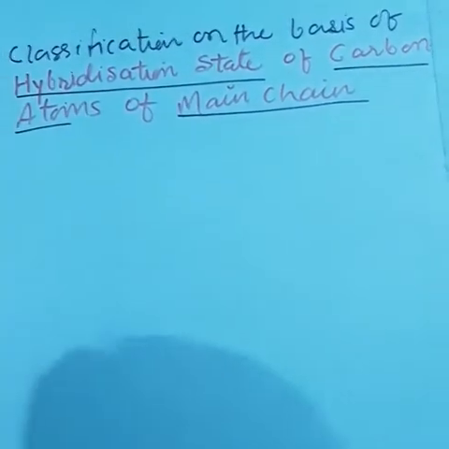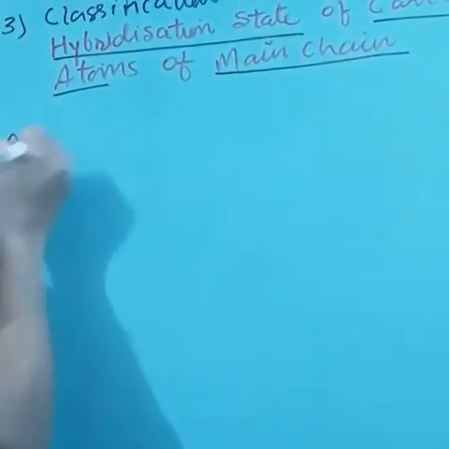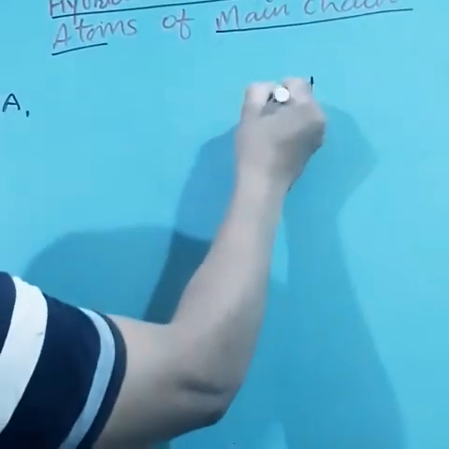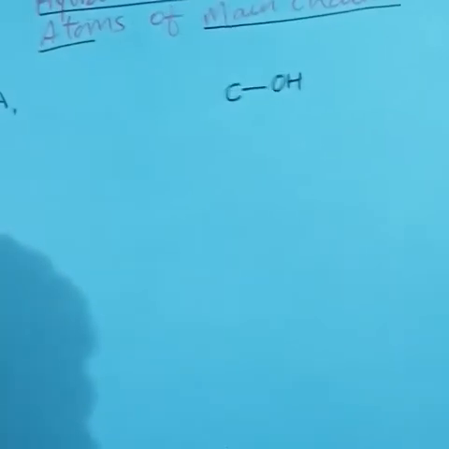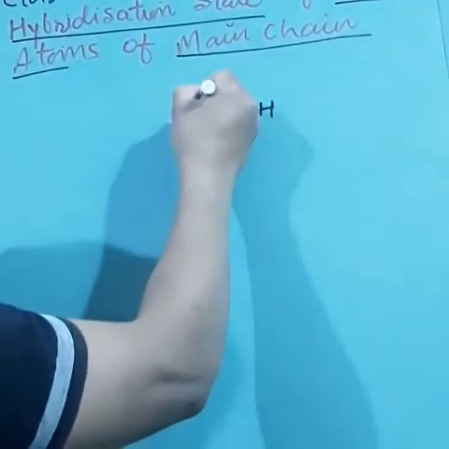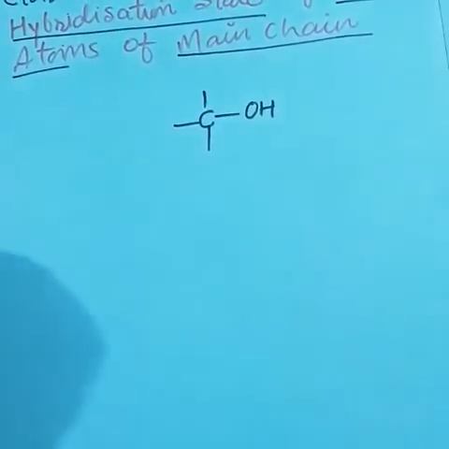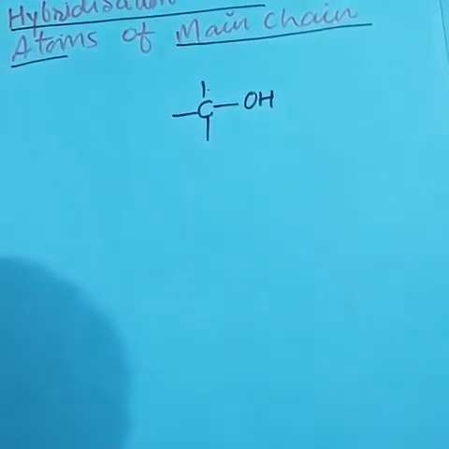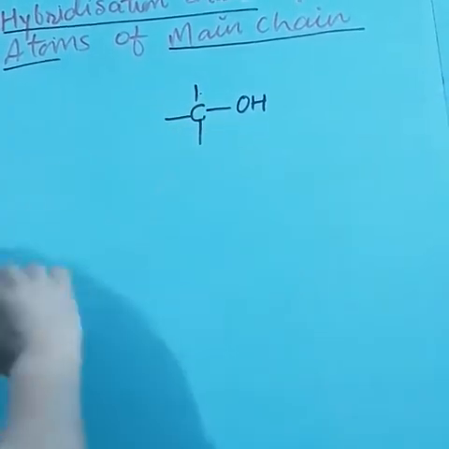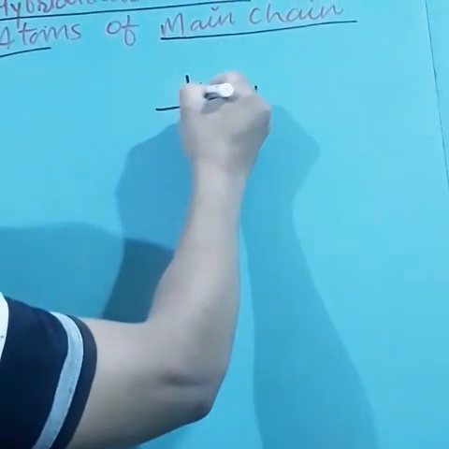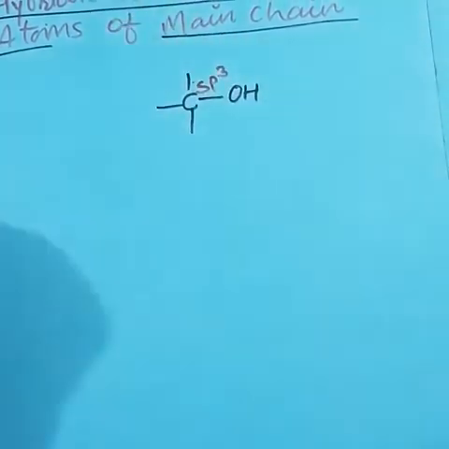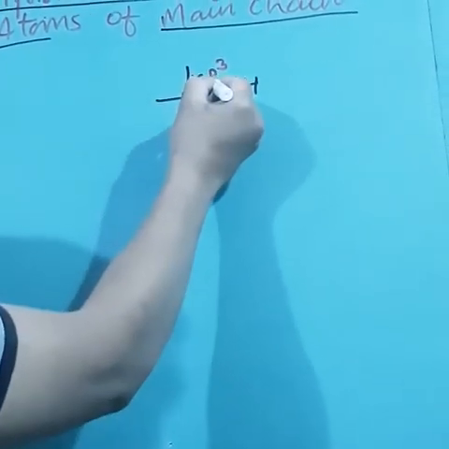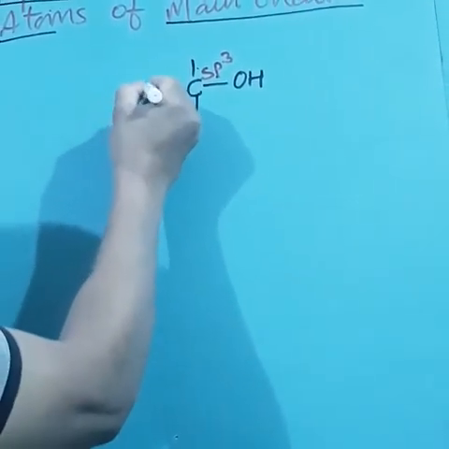are classified like here. Here, the first category: the OH functional group is attached with carbon. Let this carbon be sp3 hybridized. If the carbon atom is attached with 4 different atoms or groups, or 4 atoms, then such carbon is termed as sp3 carbon. So if the sp3 carbon attached with OH is further attached with